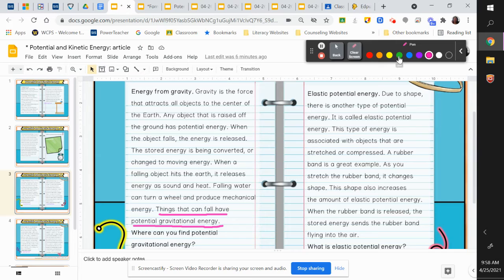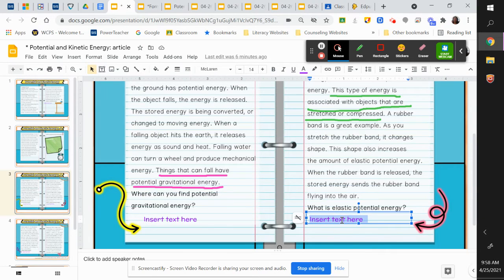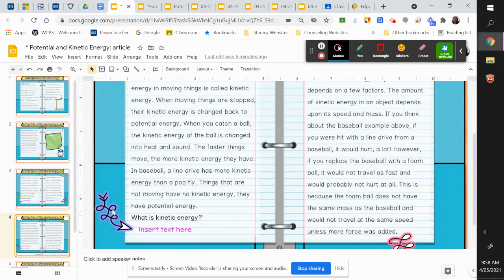So let's underline. I'll use some green this time. This type of energy is associated with objects that are stretched or compressed. So meaning they're stretched out, they're compressed, meaning they can move, but they're not moving. Remember, potential is not moving. So what is elastic potential energy? We're going to use this sentence here. It is the energy that's associated with objects that are stretched or compressed. They're not moving, but they are stretched out. All right. We'll go to slide 4.